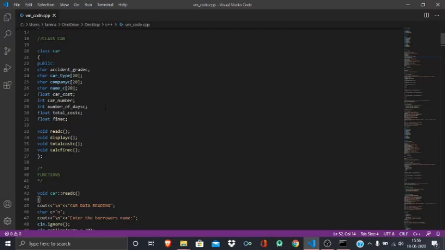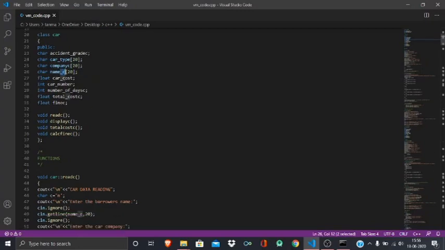Okay, now let's see the class car. First class is the class car, which is a public class. Access specifier is public, and we can see all the members of class. These are all the variables: accident grade A, car type for storing the car, character type for storing the car detail, car company C for storing the car company, name of the borrower for storing the name, car cost.